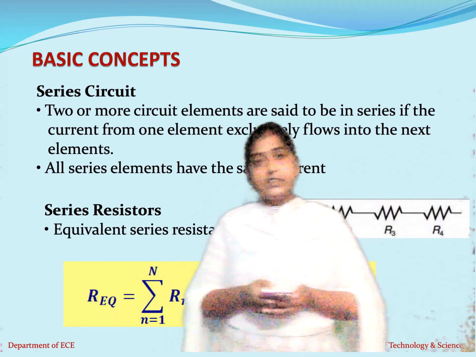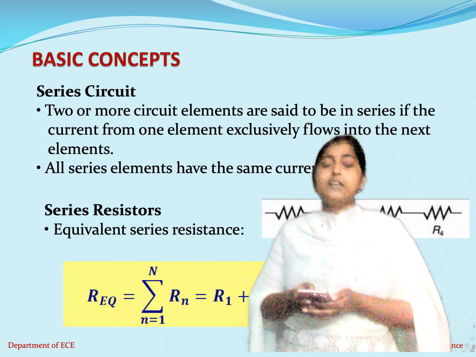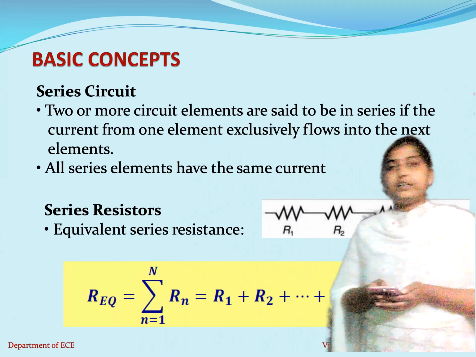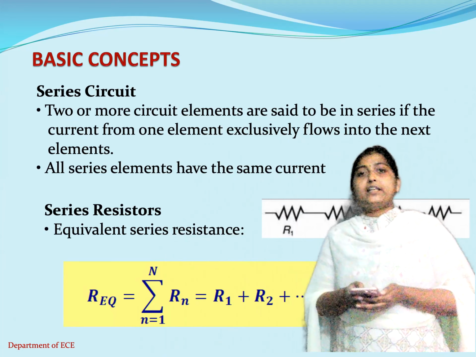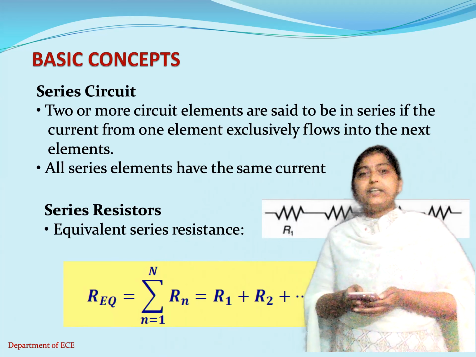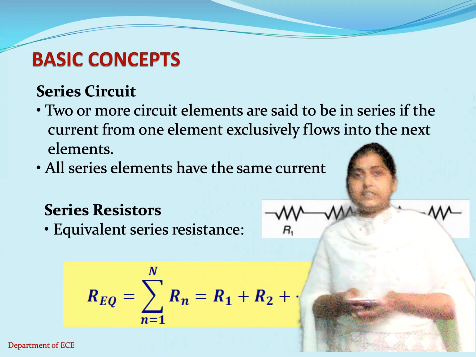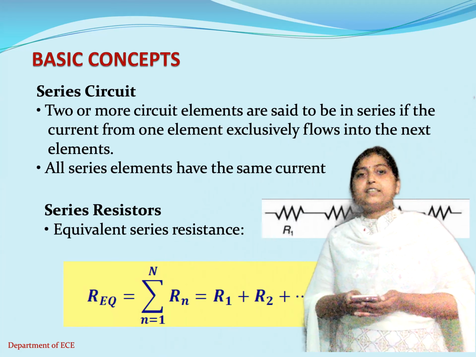Now let us understand that in a given circuit, all the elements are connected in two ways: first is series, another one is parallel. So let us first understand that if the elements are connected in series combination, how we are going to find the equivalent of all the circuit elements which are connected in series. So first let us consider the series circuit.